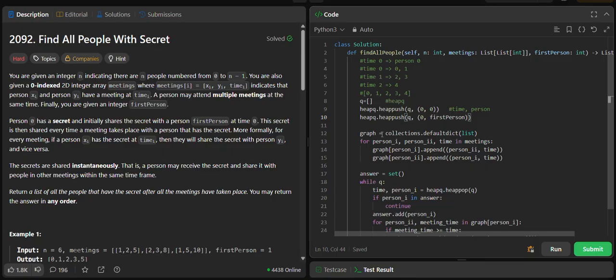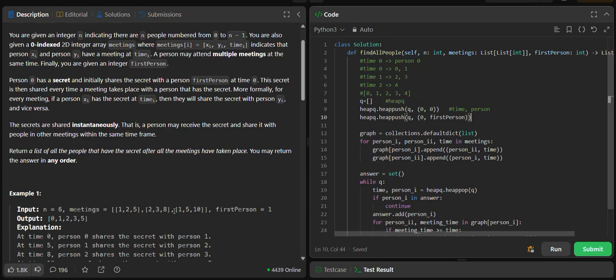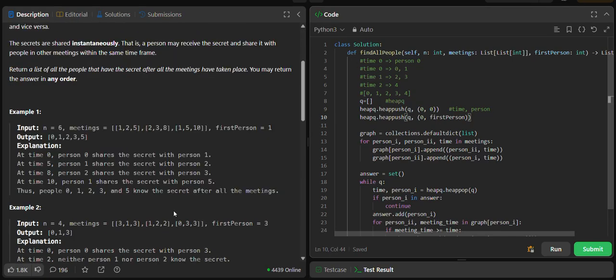Now another thing is we need a graph, because we are trying to connect all the persons who are connected with each other, and they have a meeting at a certain time. That's why I have initialized a graph as a list, and now we are going through each meeting, taking each meeting's components, and appending to person 1, to person 2, and the time.